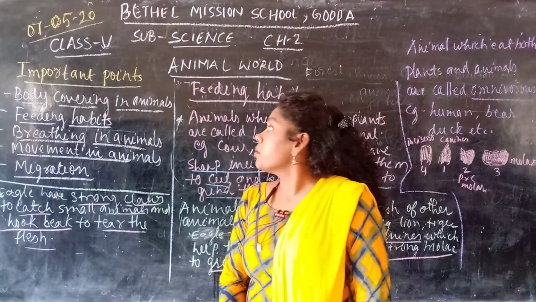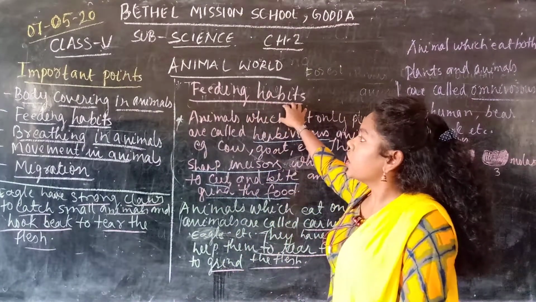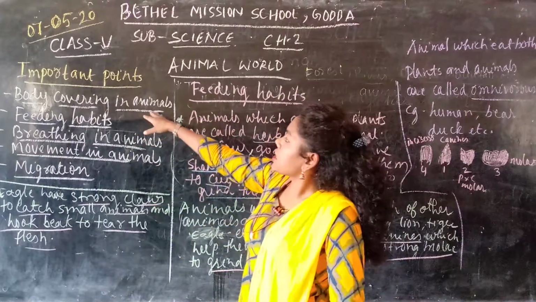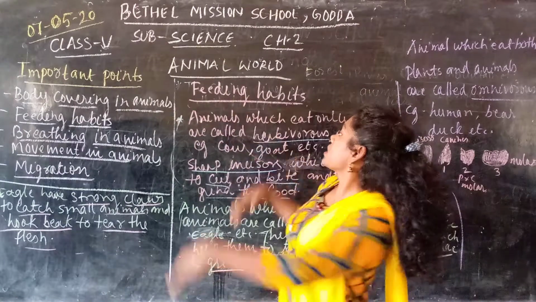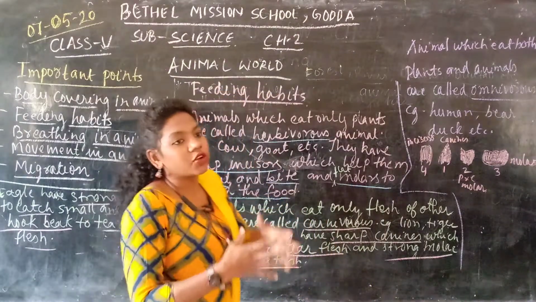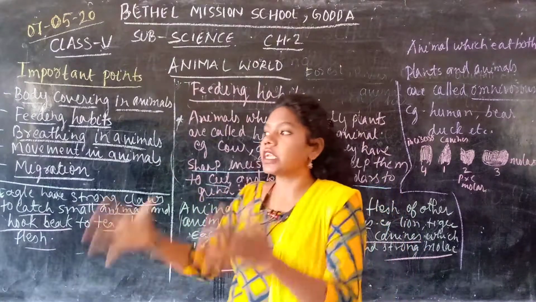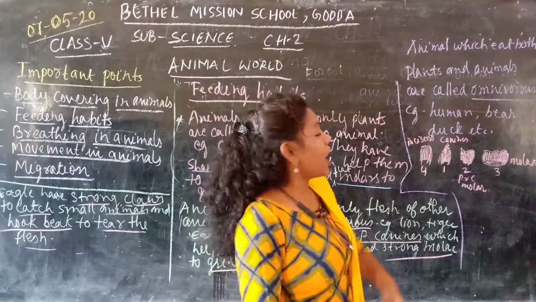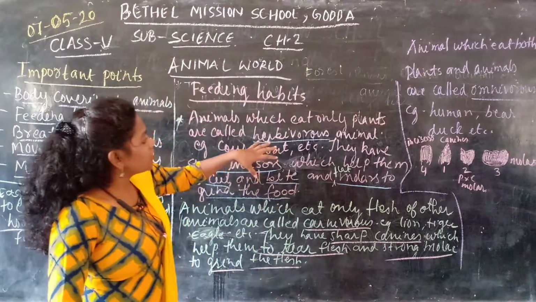So different animals have different eating habits or feeding habits. Okay, so in the last topic we discussed the body covering in animals. Now we are going to discuss the feeding habit. That means, as we know, different animals have different physical features. They live in different areas or regions, and they eat different foods. For example, here are some of the important ones I will discuss.